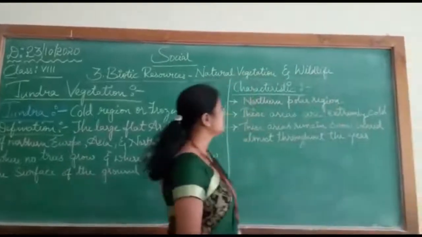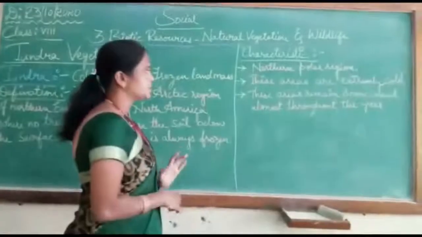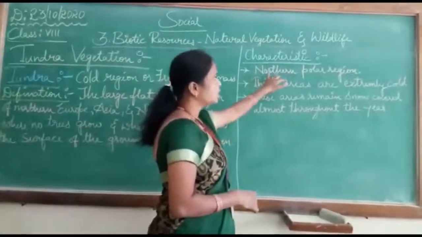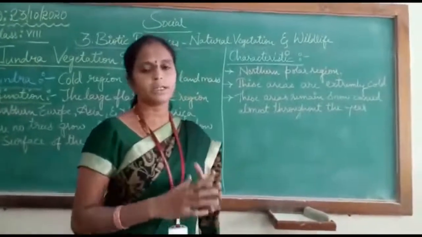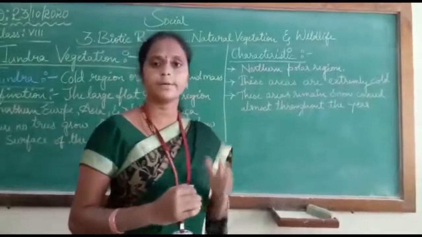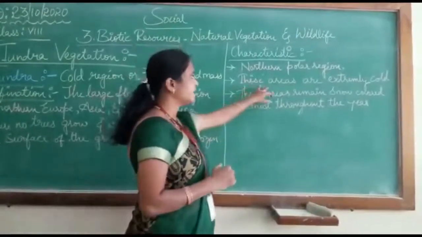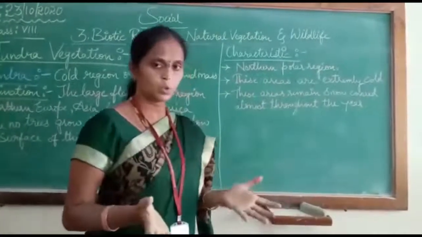So let's have a look at the characteristics or features of the tundra vegetation. These places are all found in the northern polar region. We can say this type of vegetation will be found in the northern polar region, that is tundra vegetation. Next, these areas are extremely cold, as I said, covered with snow throughout the year.